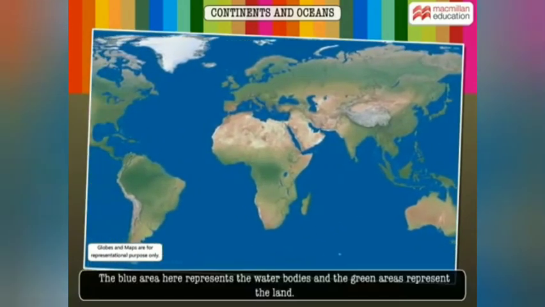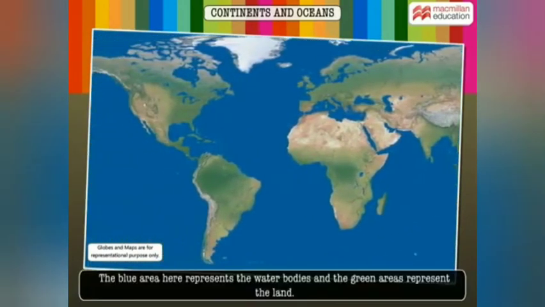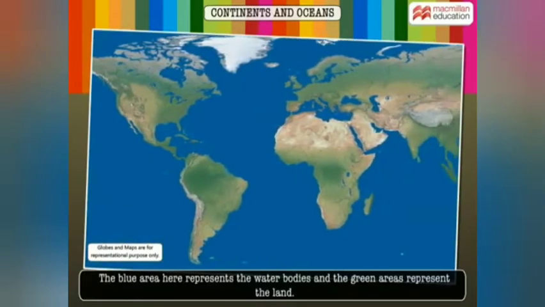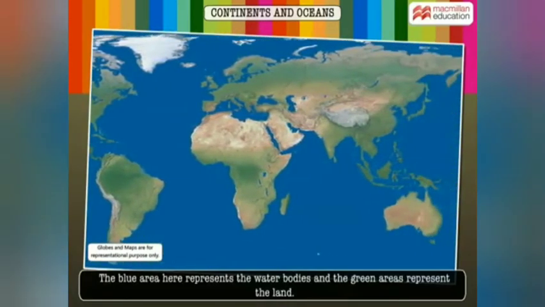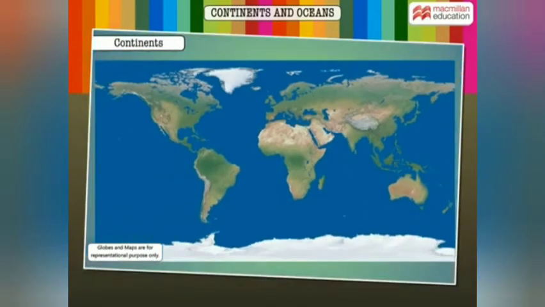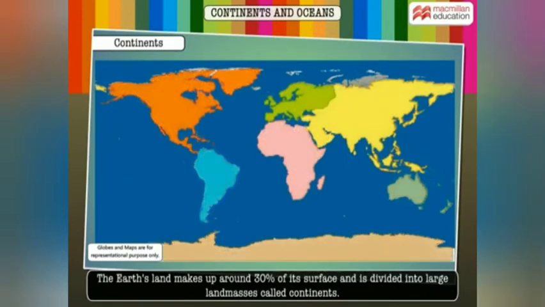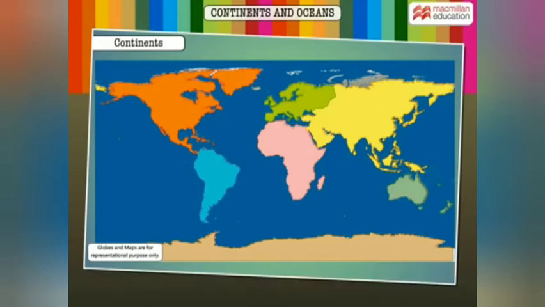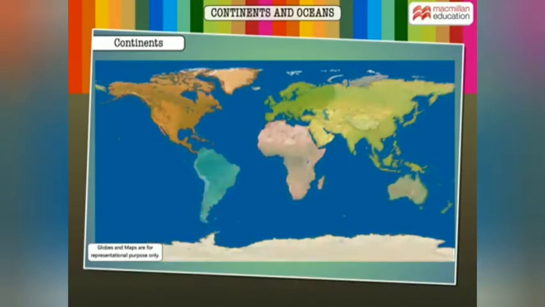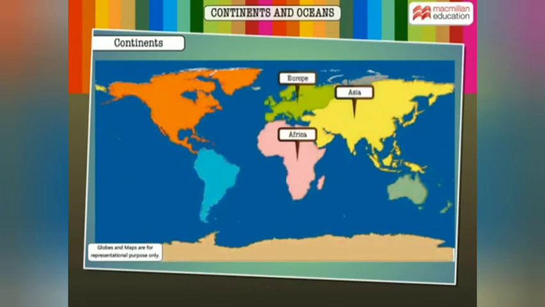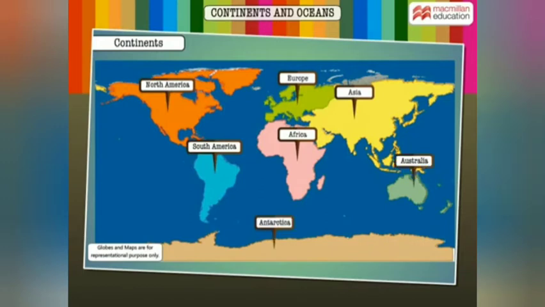The blue area here represents the water bodies and the green area represents the land. Let's begin with the land area. The Earth's land makes up 30% of its surface and is divided into large land masses called continents. There are 7 continents: Asia, Europe, Africa, North America, South America, Australia, and Antarctica.